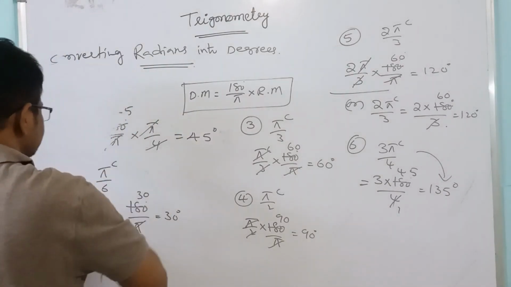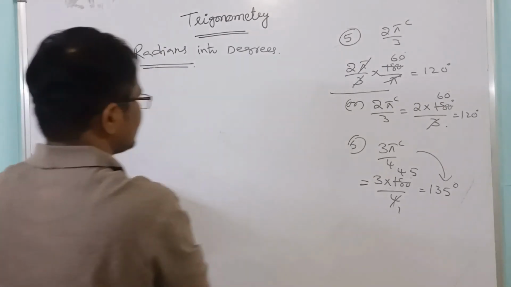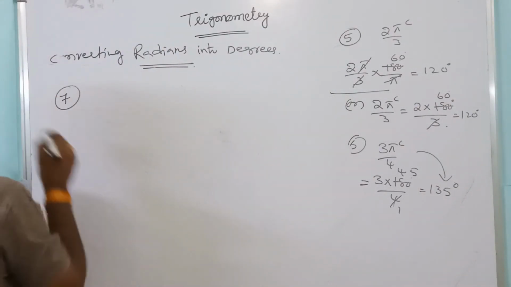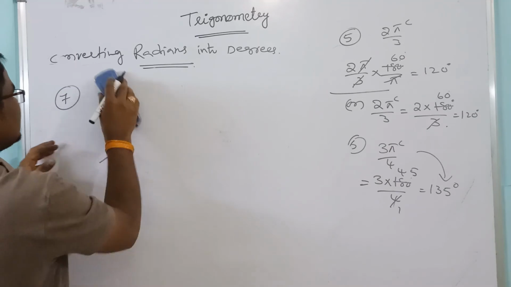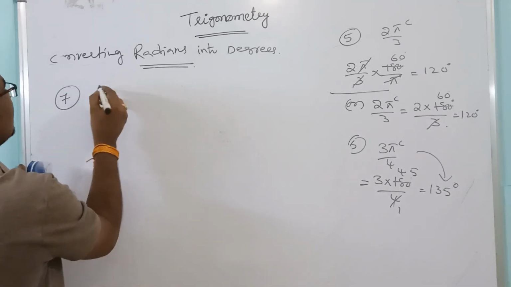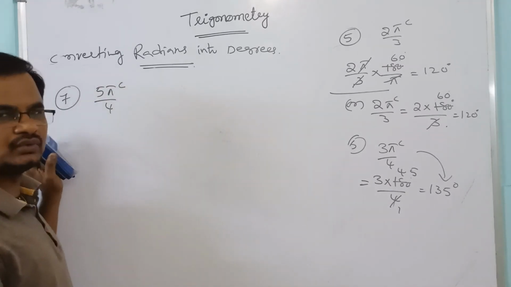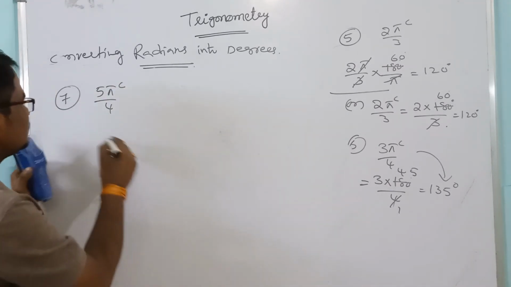Next, 5 pi by 4 radians, convert into degrees. What do we have to do?